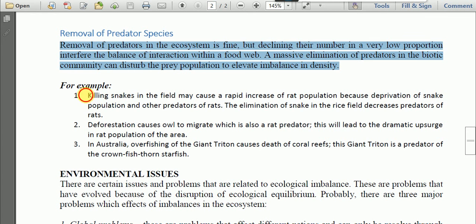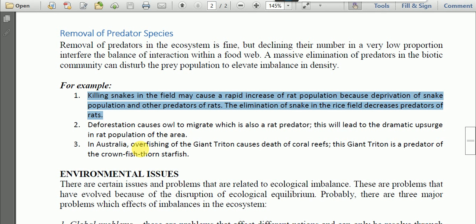For example, killing snakes in the field may cause a rapid increase of rat population because of deprivation of snake population and other predators of rats. The elimination of snakes in the rice field decreases predators of rats, and if the predators of rats are decreased, then the crop will be destroyed by the rats.